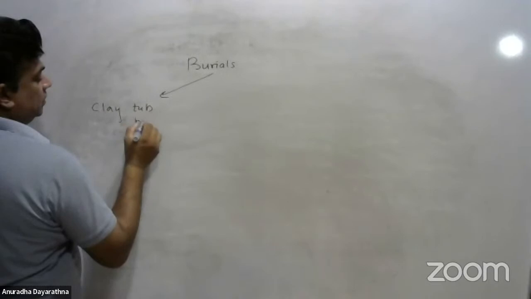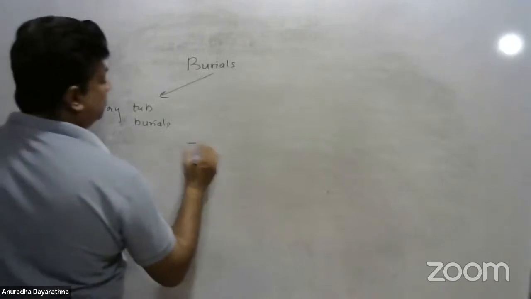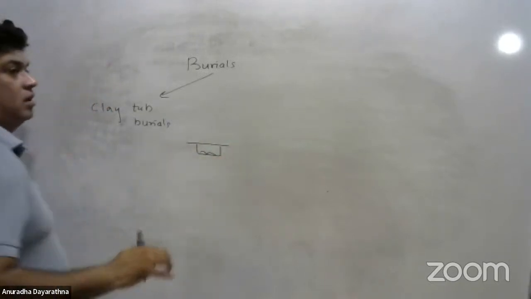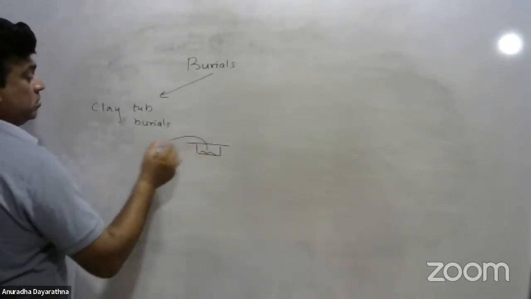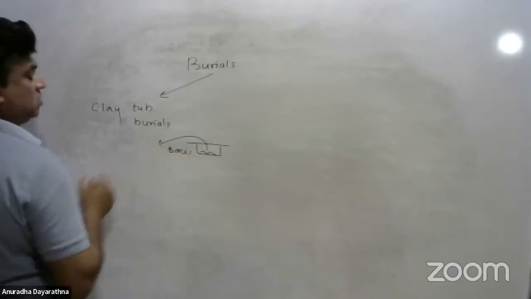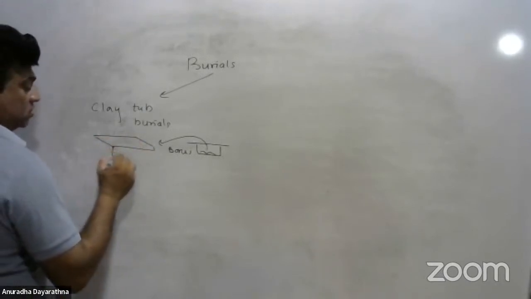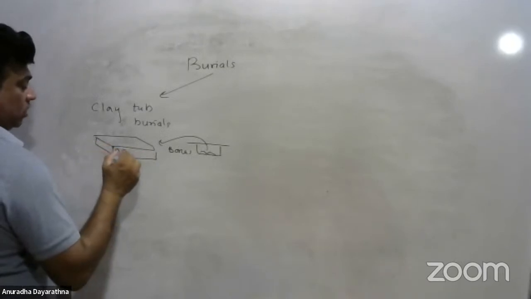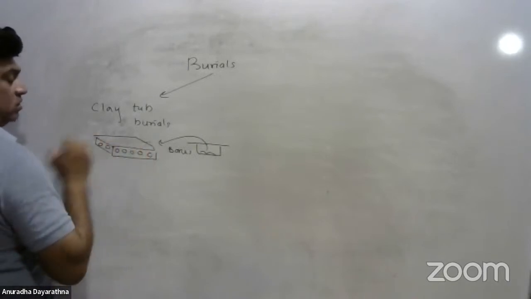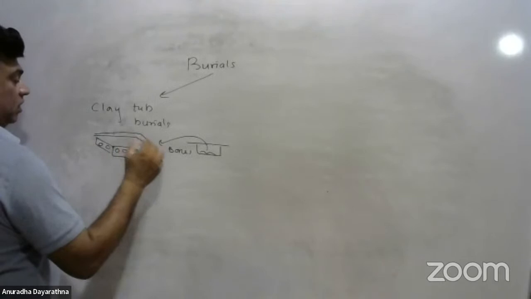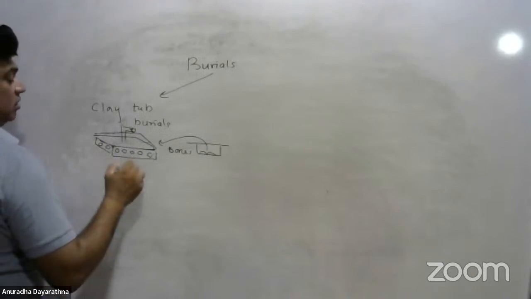So what are clay tub burials? Under clay tub burials, the dead bodies were buried underground, kept for decaying for about 3 months. Bones remain. Bones were brought back and cremated. The bones were burnt inside a clay basin. So they make this clay basin, with holes kept for ventilation, keeping the bones inside and covering it with a lid. For the lid, they fix a clay tube for ventilation and then they burn.